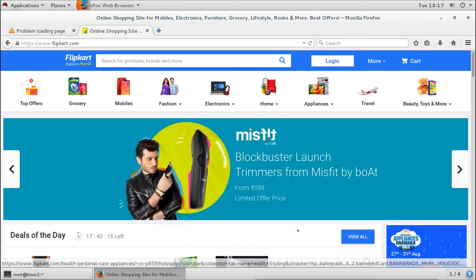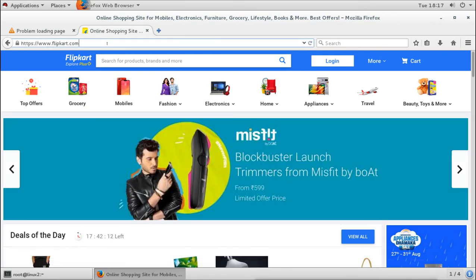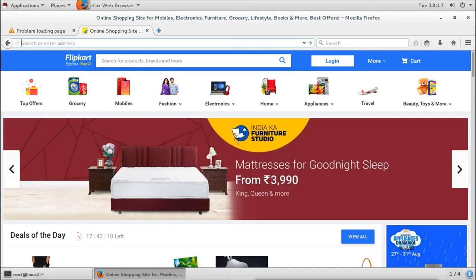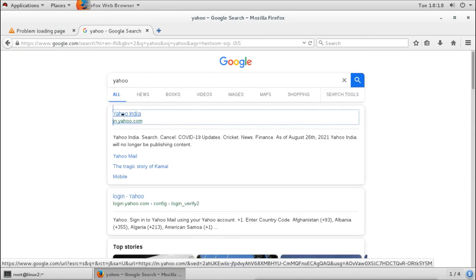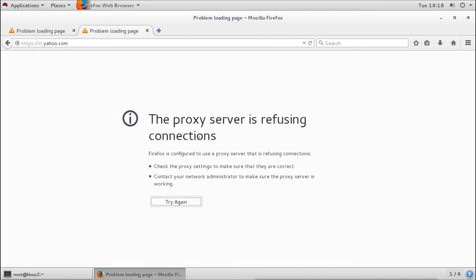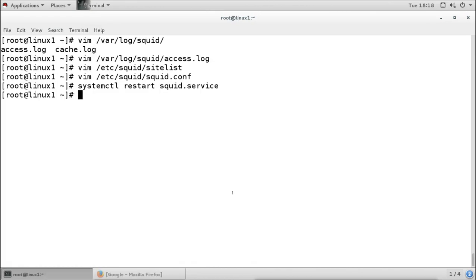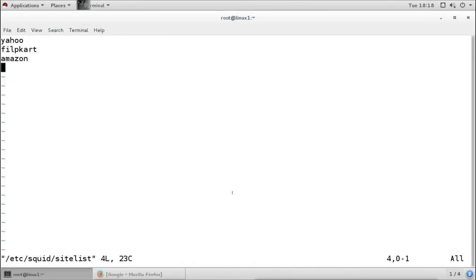What else we have mentioned? We have mentioned for Yahoo. Yahoo also we mentioned, and it is also not working. I think I made a mistake on Flipkart name. What was the name here? Okay, I made a mistake here. It is Flipkart. It is a wrong name. Okay, let me fix that. So the spelling is wrong. It is Flipkart.